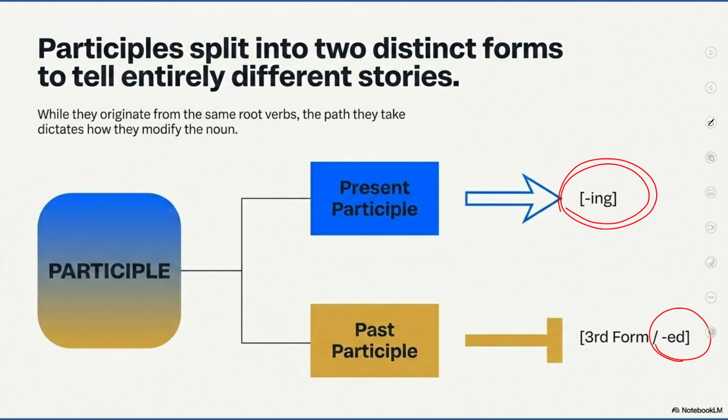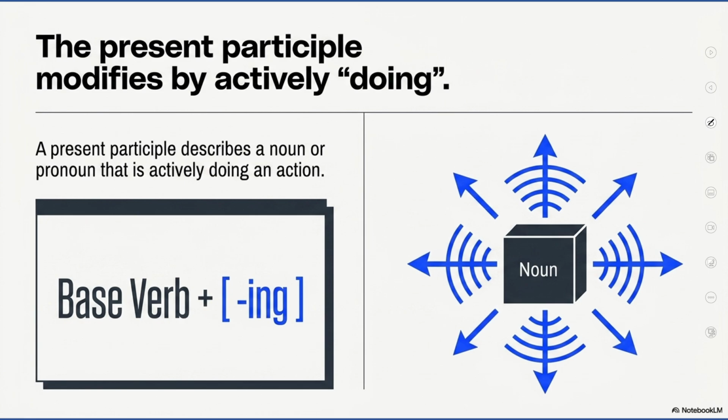So when we add ing, what does that mean? Or if the word or the adjective is ending with the ed, what does that mean? So this is what we are going to be learning in the upcoming slides. So let's understand ing. A present participle, again I'm telling you, a verb, describes a noun or a pronoun that is actively doing an action.